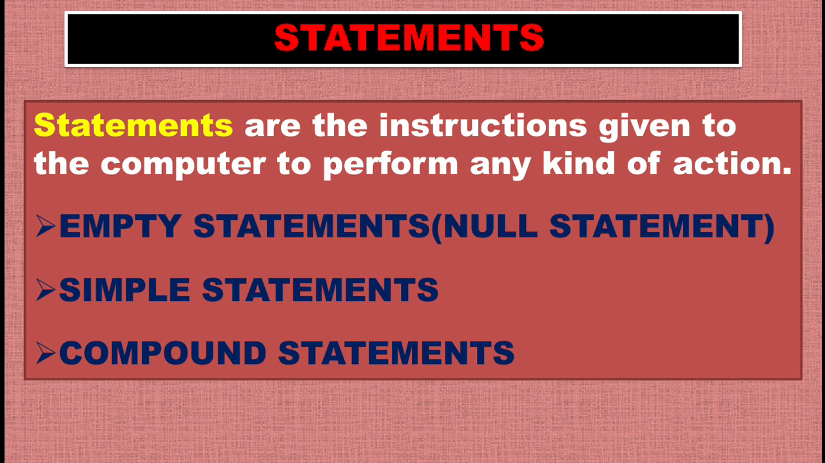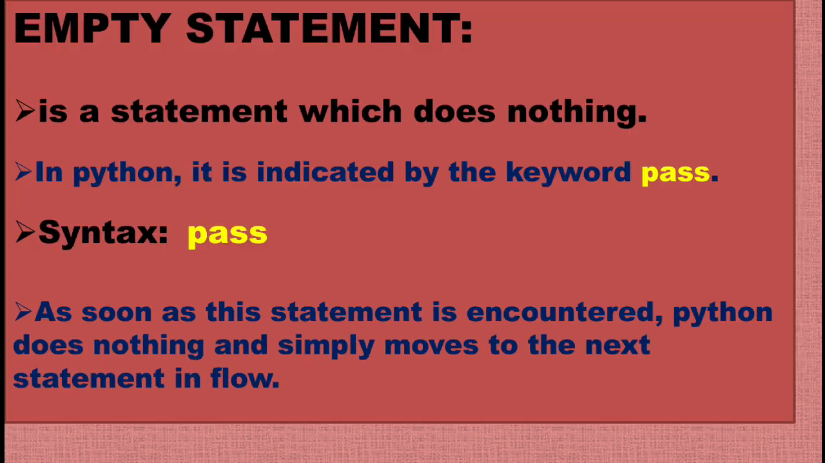Talking about the types of statements, there are three types of statements in Python. First is empty statement, which is also called null statement. Second is simple statement, and third is compound statement. Now we shall be discussing these types of statements in detail.